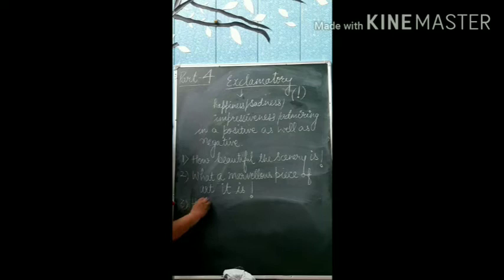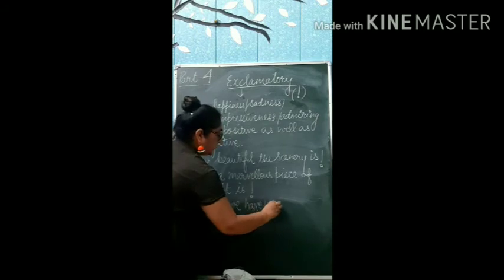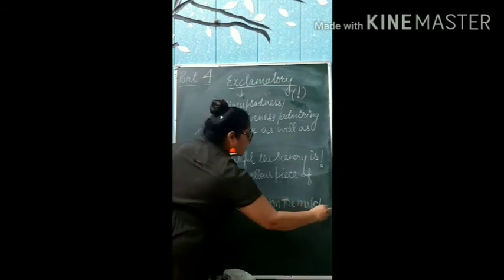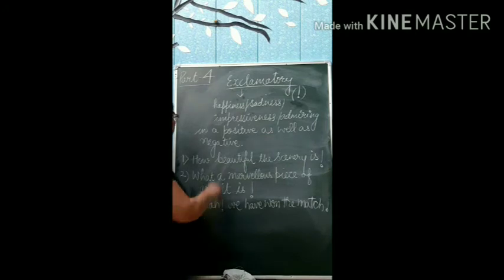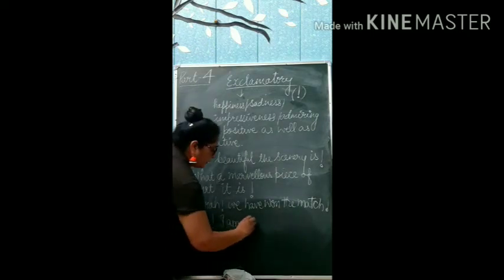Alright. We have won the match. Then we are going to add this exclamatory sign here. And the last, alas, I am ruined.